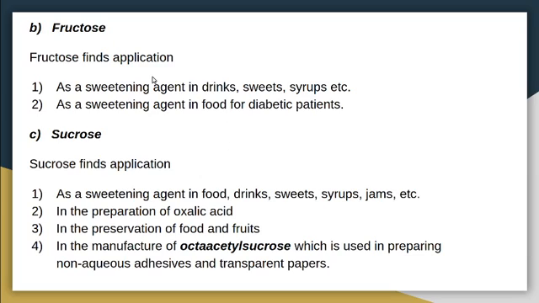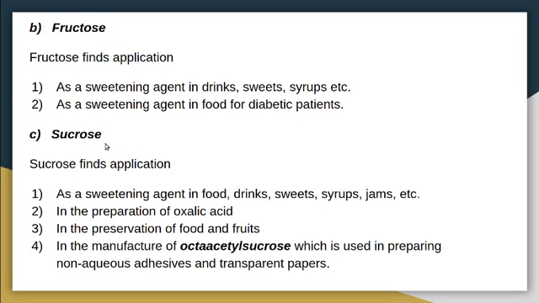Next is the application of fructose. It is used as a sweetening agent in drinks, sweets, syrups, etc. Then it is used as a sweetening agent in food for diabetic patients because it has the least impact on your blood sugar.